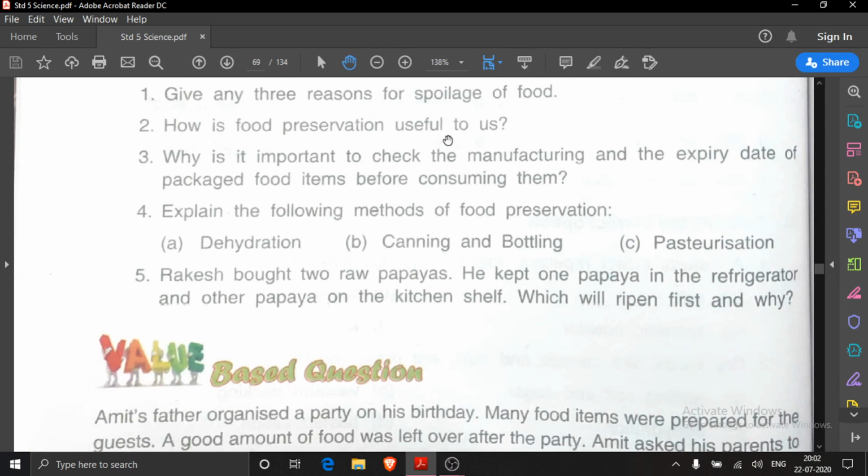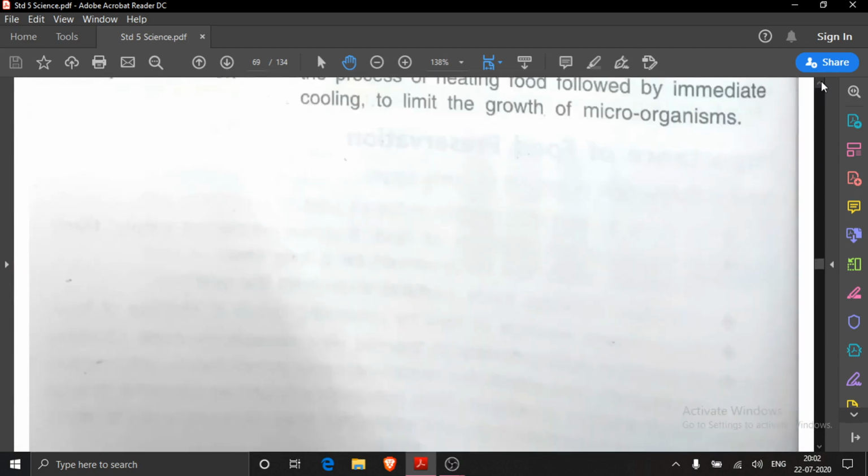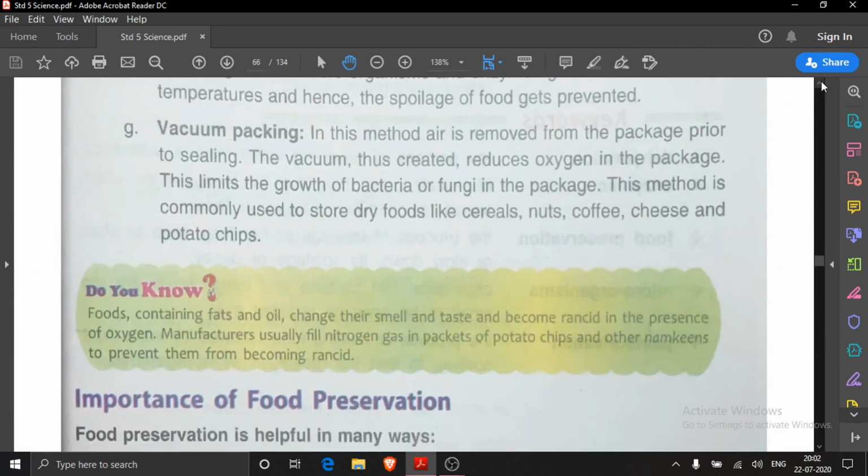How is food preservation useful to us? Many points we have seen. Food preservation means to save the food from being spoiled. And 5 points were written there. We will write at the top, food preservation is useful to us in the following ways. These 5 points you will write where it is written, importance of food preservation.